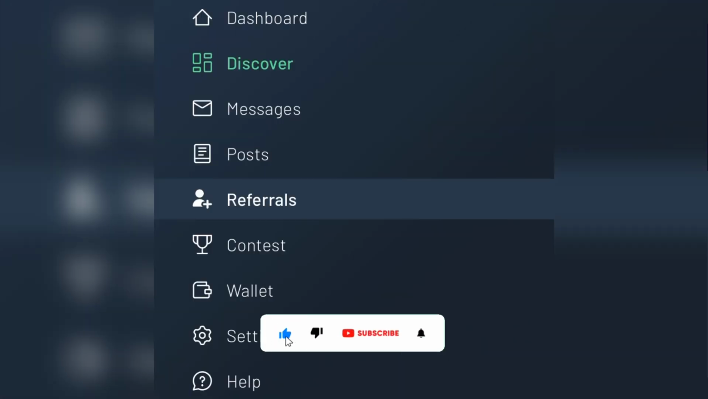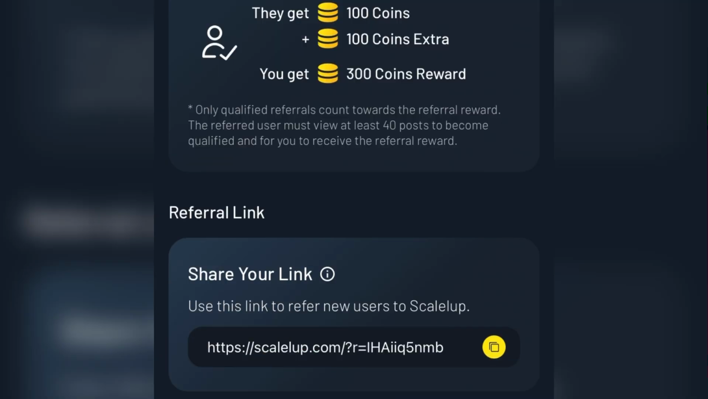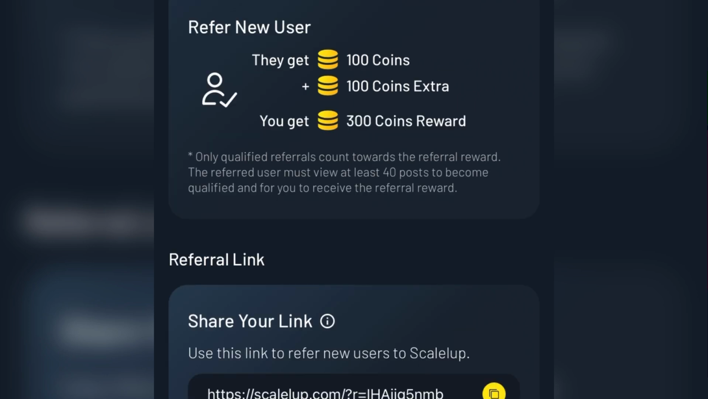A better way you can use to maximize your earnings on this platform is when you come over to your account, click on the referrals, you're going to be seeing an interface that explains to you how much you'll be getting when you bring an individual to this platform. Now it says refer new user, they get 100 coin plus 100 coins extra, you get 300 coins reward. Now this is what you'll be getting when you bring an individual to this platform using your affiliate link.